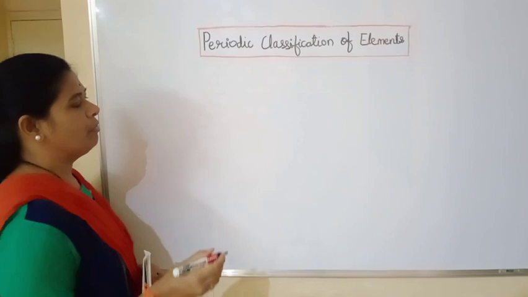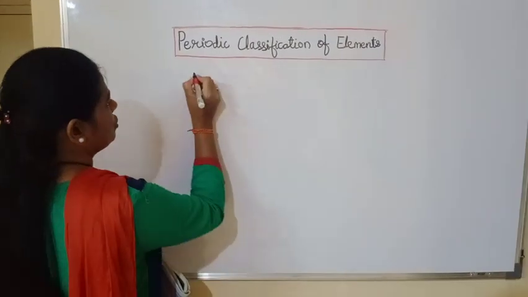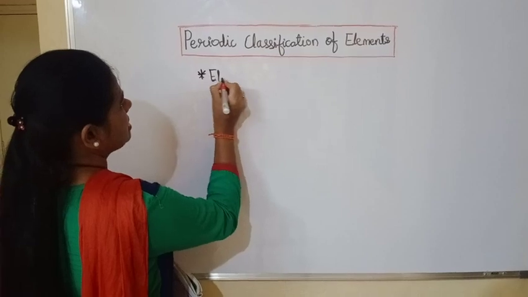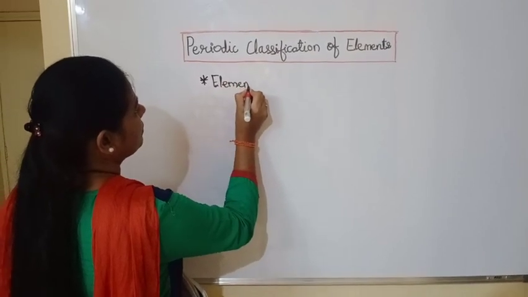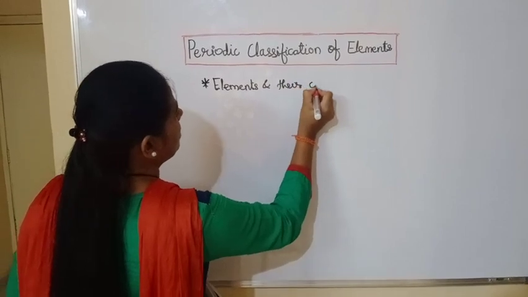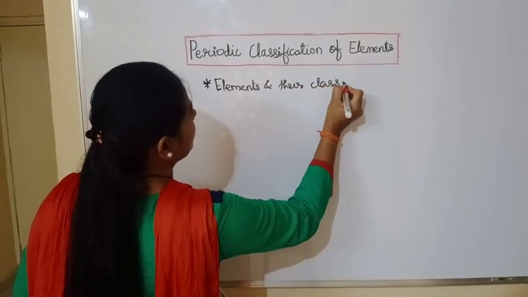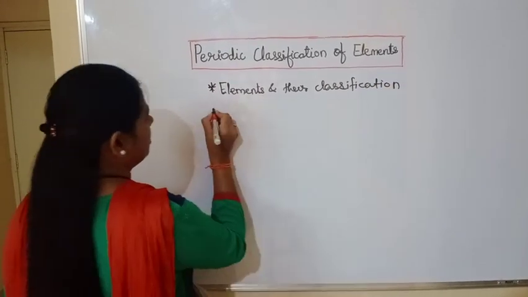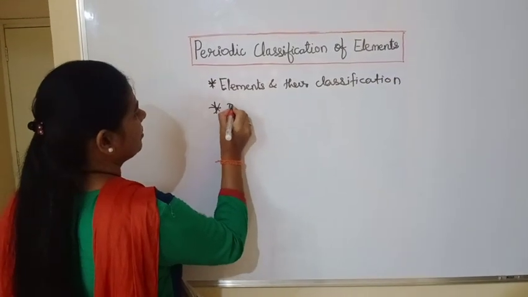Now in this chapter we are going to cover certain points. The first point is the elements and their classification. Then the second point is the Dobereiner's triads.